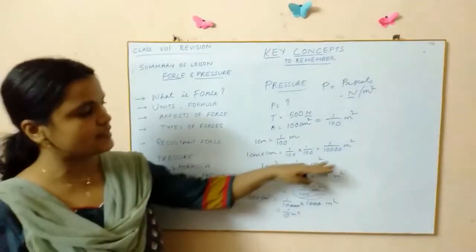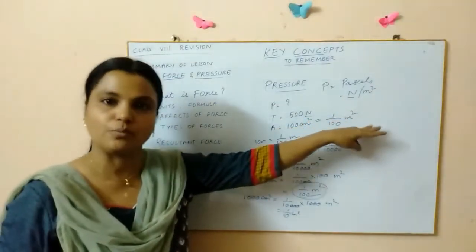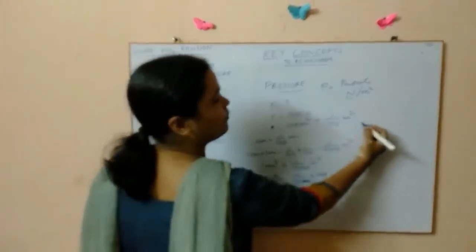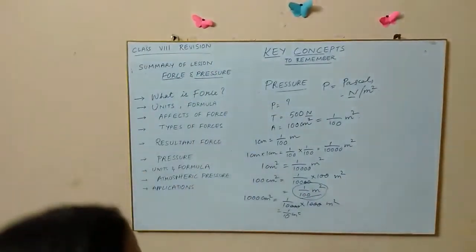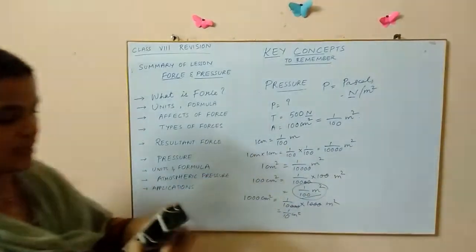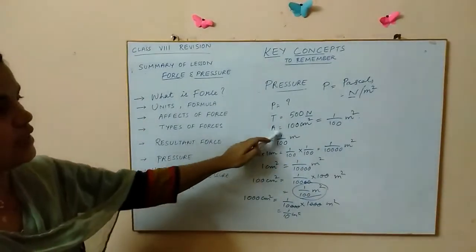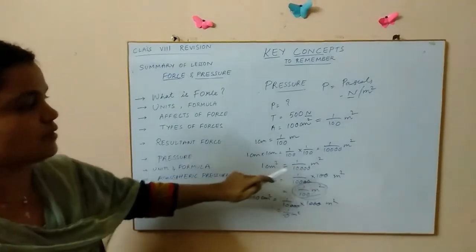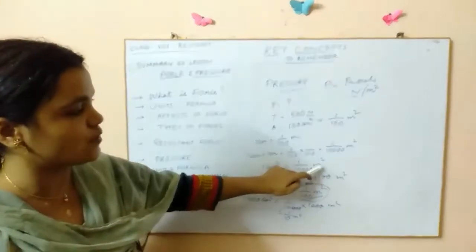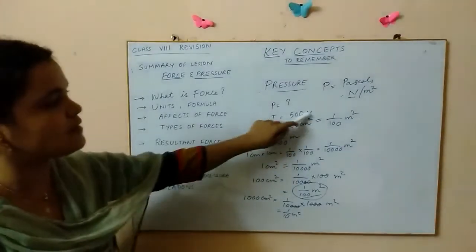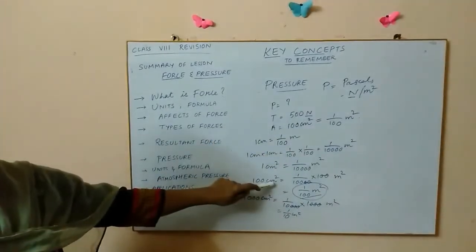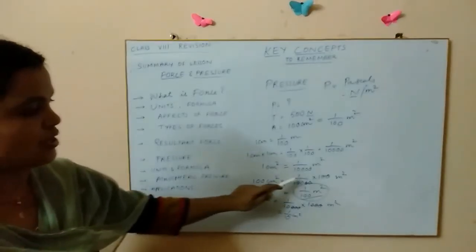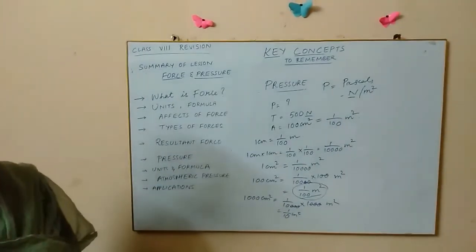Like that you have to first calculate or convert centimeters into meters, and then you have to substitute in this formula. Now let us substitute in this formula. Did you understand this, children? See, 1 centimeter is equal to 1 by 100 meter. 1 centimeter into 1 centimeter, that is 1 centimeter square is equal to 1 by 10,000 meter square. Now how much is given here? 100 centimeters square is given. So 100 centimeters square is equal to, you multiply both sides with 100 now. You get 1 by 100 meter square.